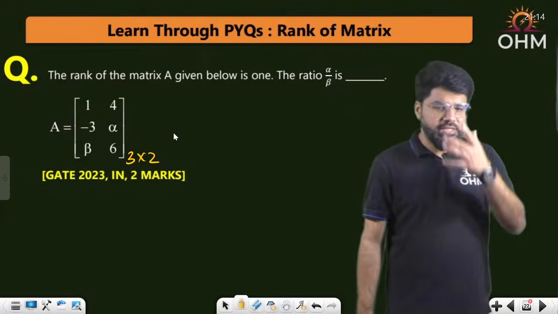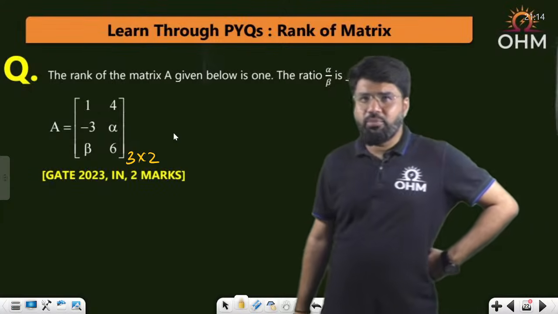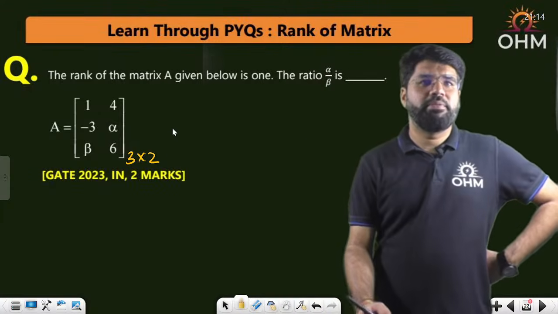The rank of the matrix given below is 1. What is the ratio alpha by beta? Come on. What is that ratio alpha by beta?